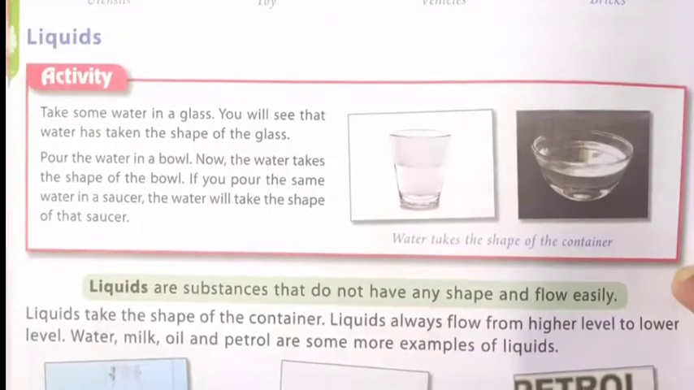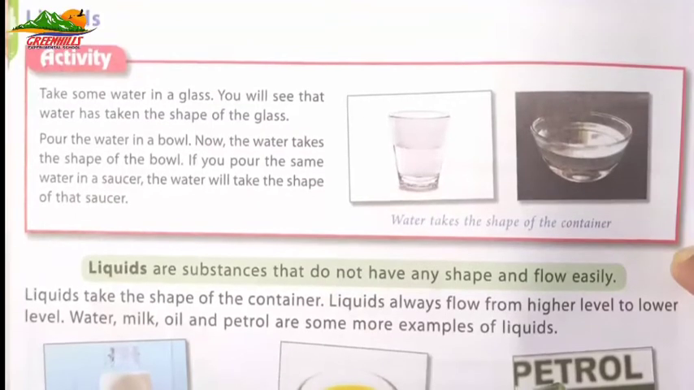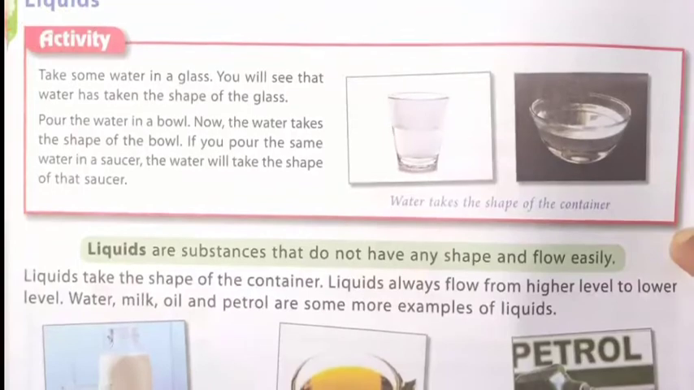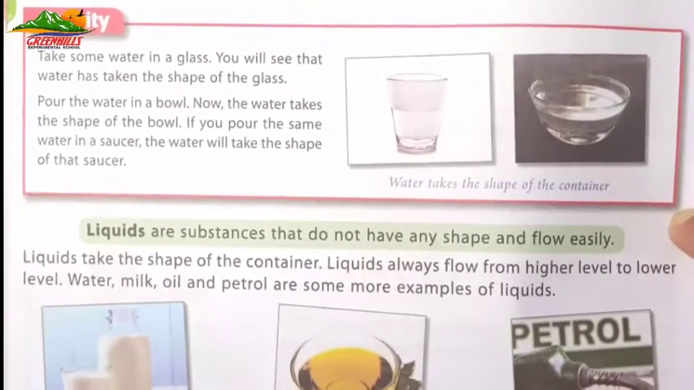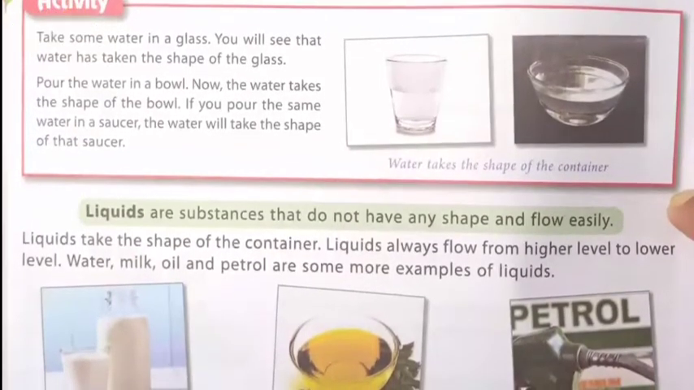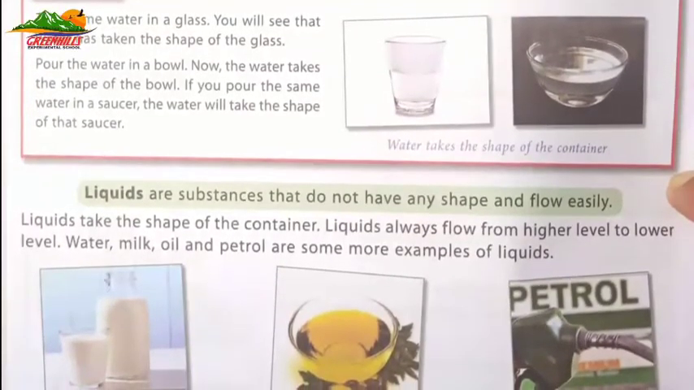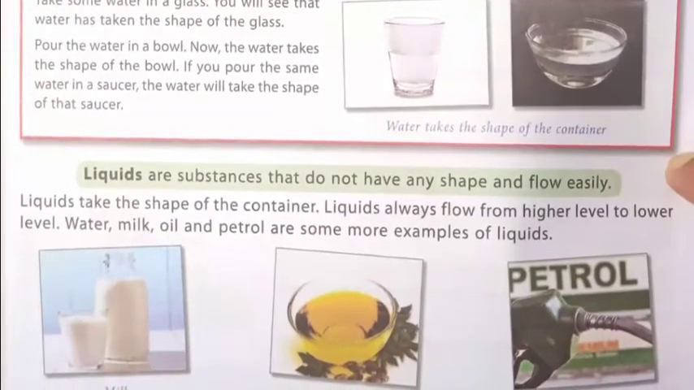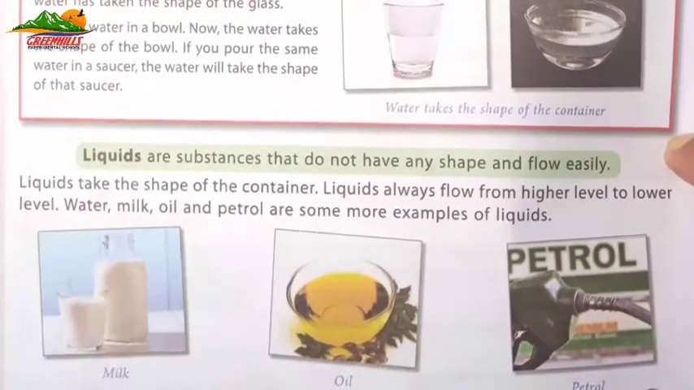Now we will discuss liquids. You can see here first an activity is given. Activity is: take some water in a glass. You will see that water has taken the shape of the glass. Pour the water in a bowl. Now the water takes the shape of the bowl. If you pour the same water in a saucer, the water will take the shape of that saucer.